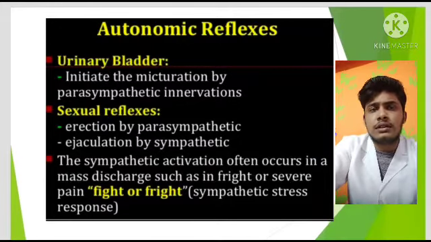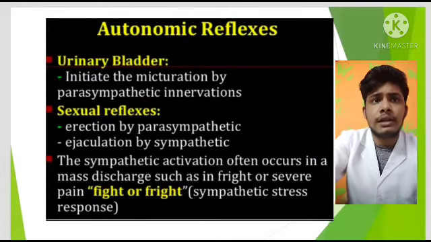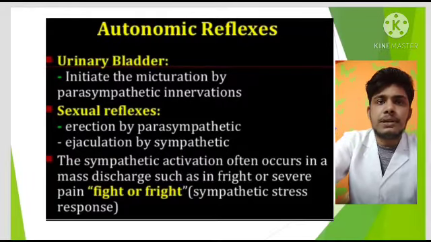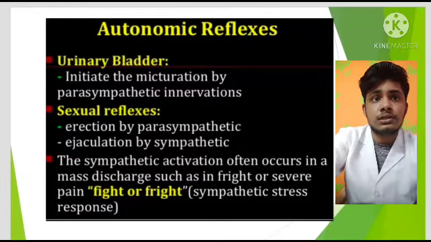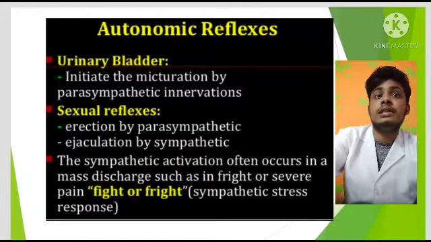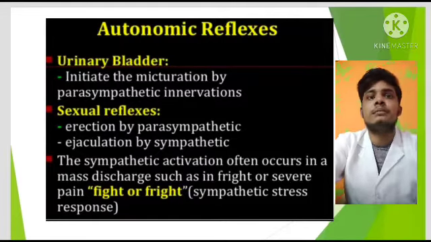Autonomic reflexes, you can see another type: the urinary bladder. It initiates micturition by parasympathetic innervation. Sexual reflexes: you can see erection by parasympathetic, ejaculation by sympathetic.